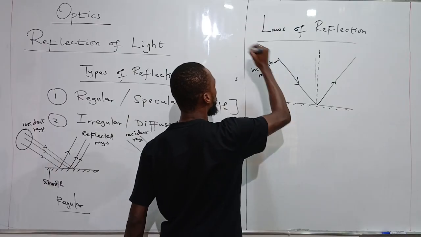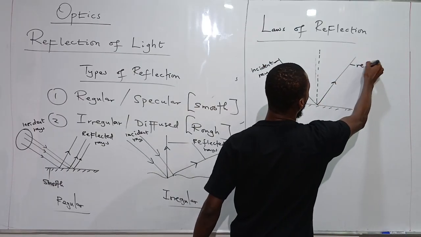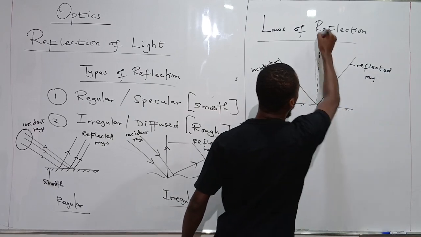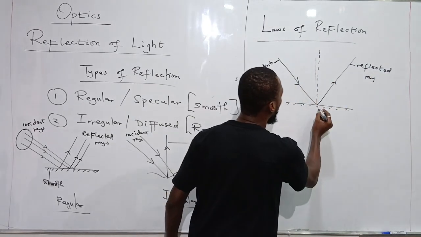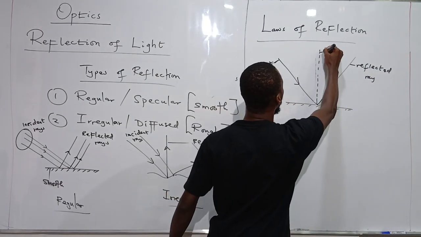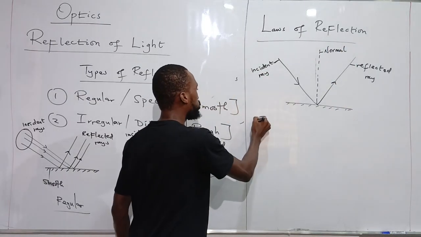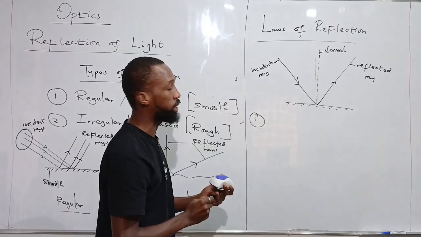Ray coming from our source. This is the reflected ray. This is our reflected ray. And this perpendicular line, this line that makes an angle of 90 degrees with this plane, is called the normal. This is the normal. Right? There are two laws of reflection that you are expected to know.